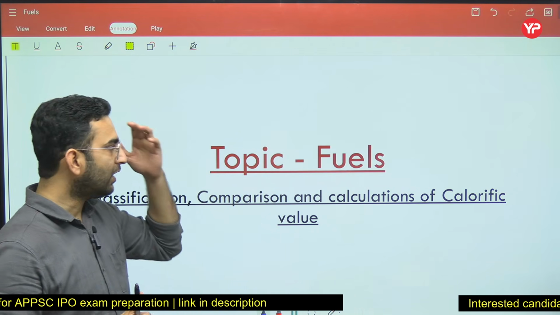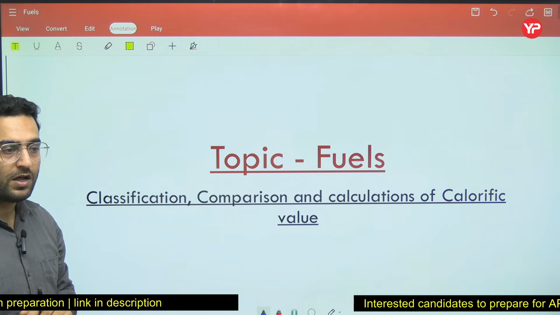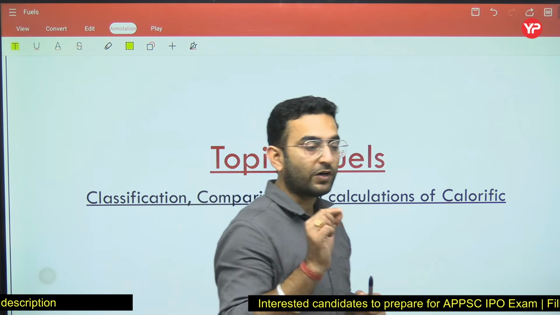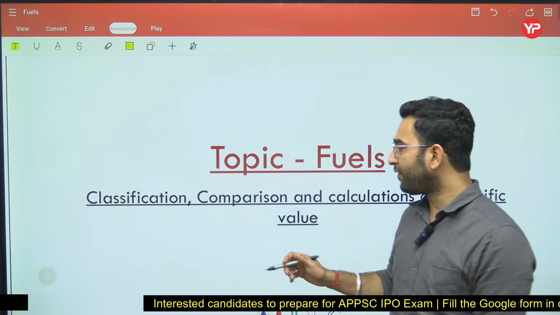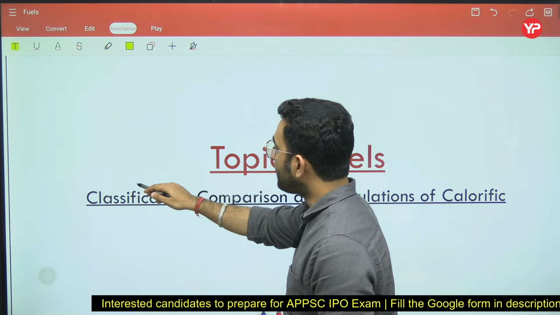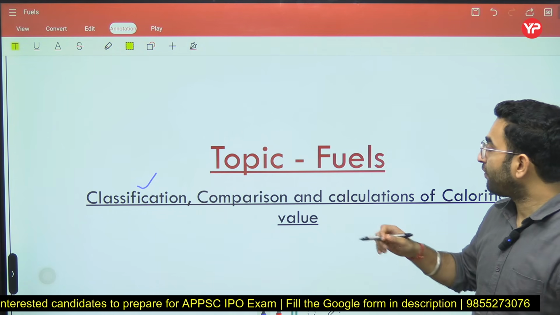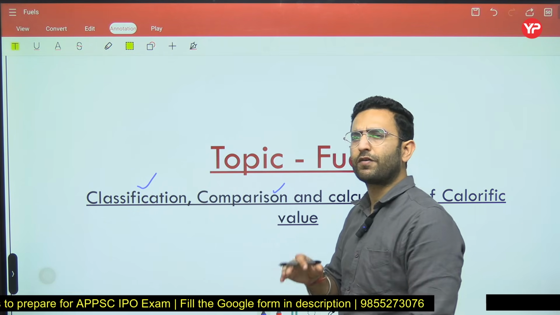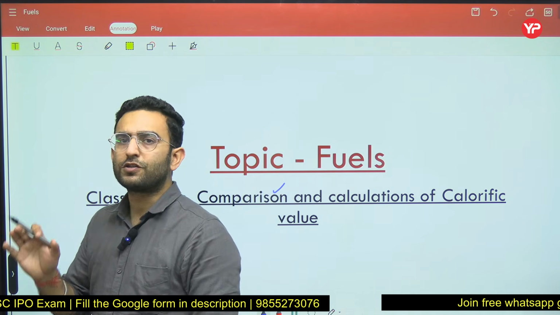Just see, this topic is going to be a very simple topic for you in the chemistry part, and you can expect 3 to 4 questions related to it. What are the important points we have to discuss in this chapter? First, we have to talk about what the meaning of fuels is, how we classify them, and we have to compare the different types of fuel, like solid fuels, liquid fuels and gaseous fuels. We are going to talk about each of these fuels.